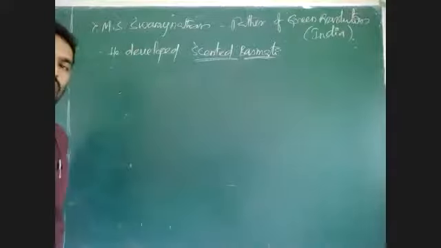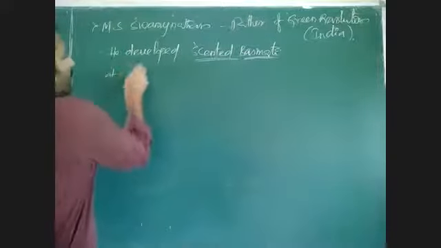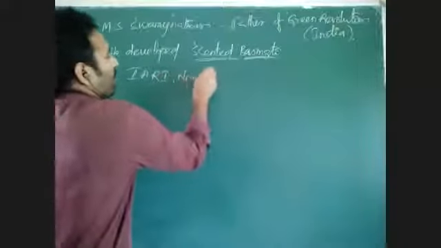Scented basmati is a rice variety that has more aroma. Aroma means good flavor and taste. At an institute called IARI, New Delhi, along with his co-workers, he developed by the breeding method a variety of basmati, which is called scented basmati. What is IARI?